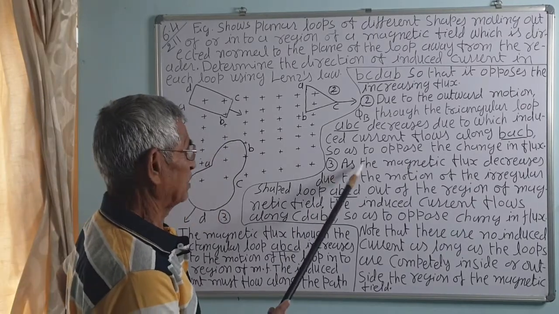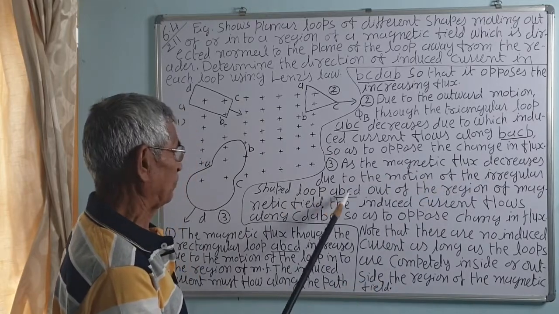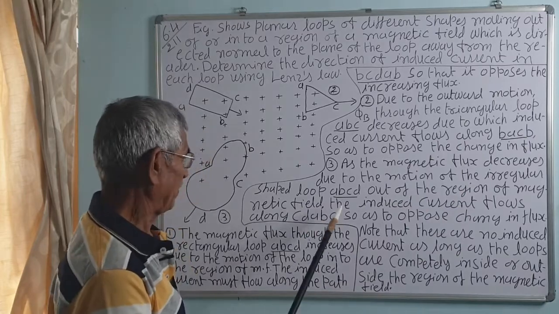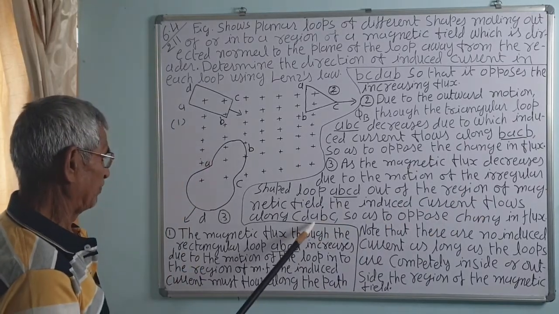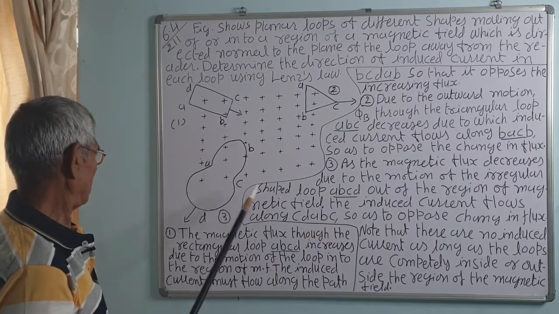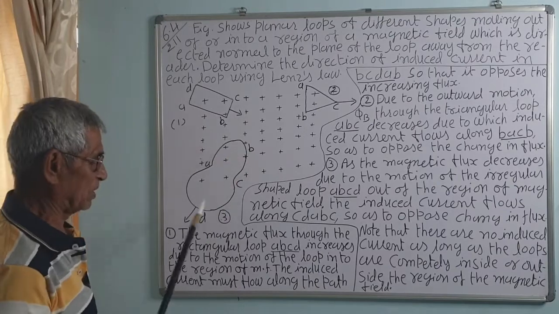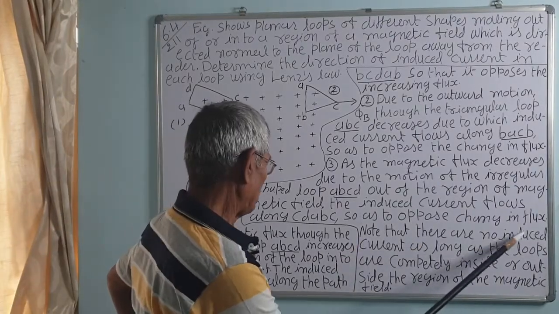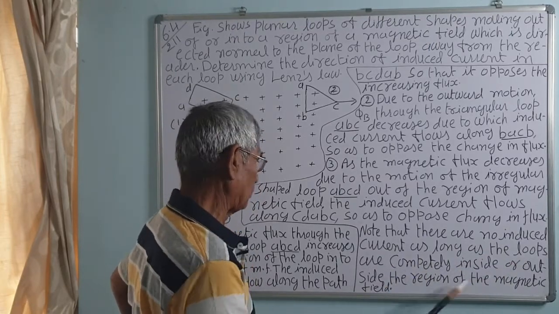So in this, as the magnetic flux decreases due to the motion of the irregular shaped loop ABCD out of the region of the magnetic field, the induced current flows along CDABC, that is, in the clockwise direction. Note that there are no induced currents as long as the loops are completely inside or outside.